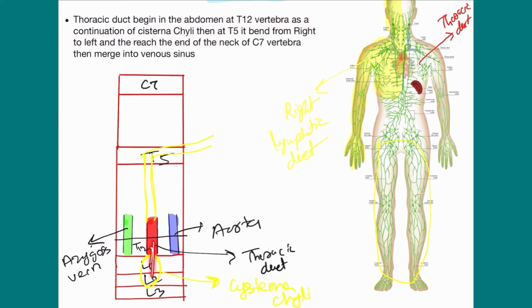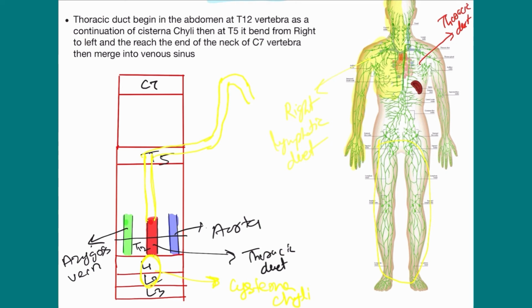Then at thoracic 5 it bends from right to left, and it reaches the neck region. So it goes from here to here, and after that it bends.